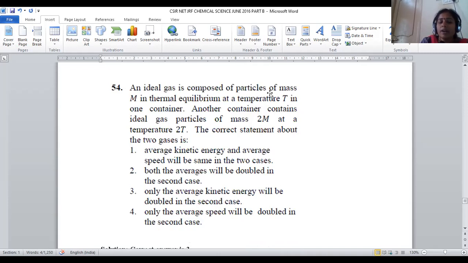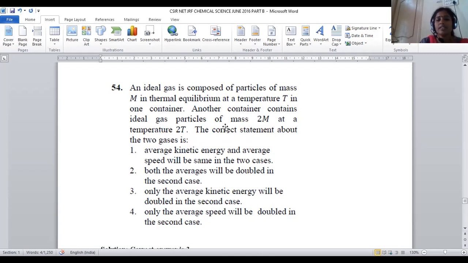An ideal gas is composed of particles of mass m, in thermal equilibrium at temperature T in one container. Another container contains ideal gas particles of mass 2m and temperature 2T. Here, 2 different containers were taken: temperature T and mass m in one container, and in the second container, mass 2m and temperature 2T.